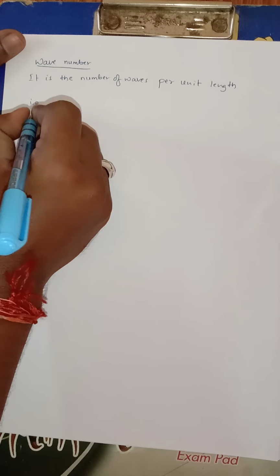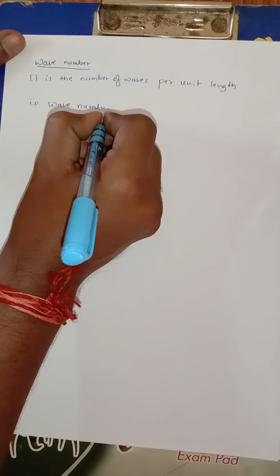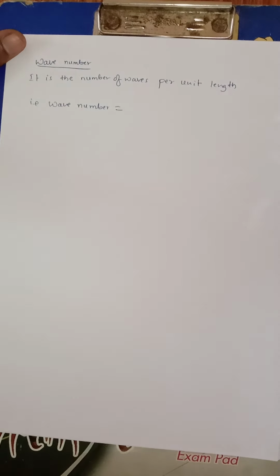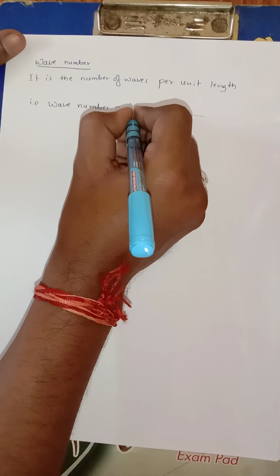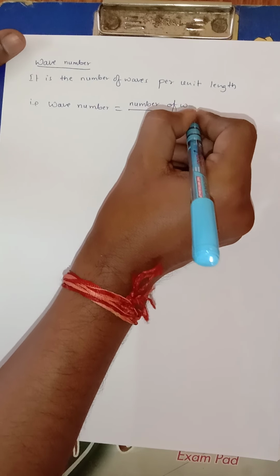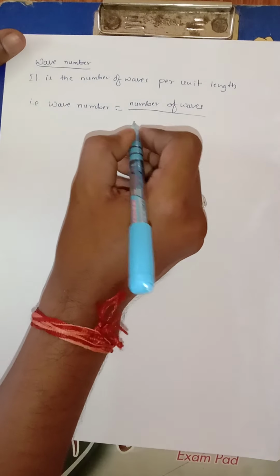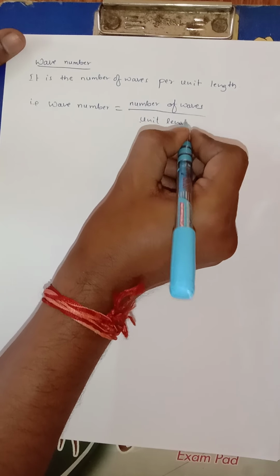That is, wave number can be written as the number of waves upon unit length.